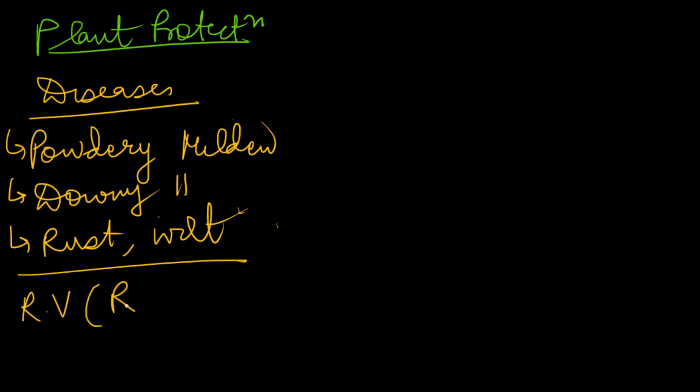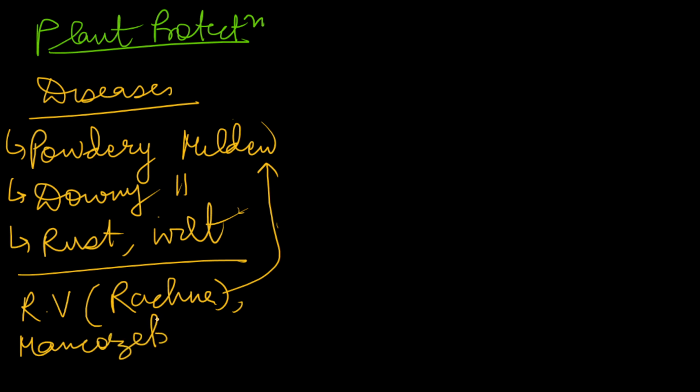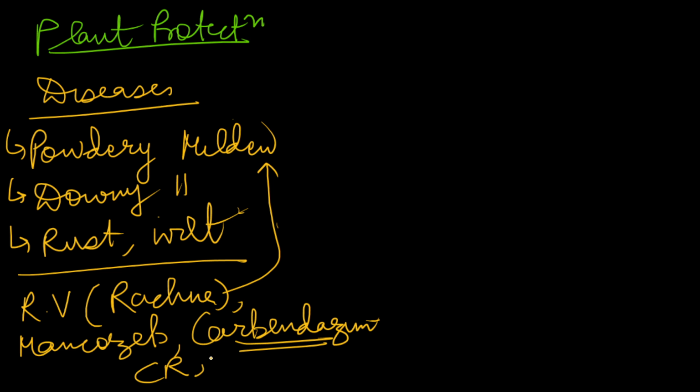For its management, you can use resistant varieties. For example, Rachana is resistant to powdery mildew. Various chemicals can be used, such as mancozeb. We can do seed treatment with carbendazim. We can use cultural methods such as crop rotation and intercropping if pea is more susceptible to diseases. So this is about disease.